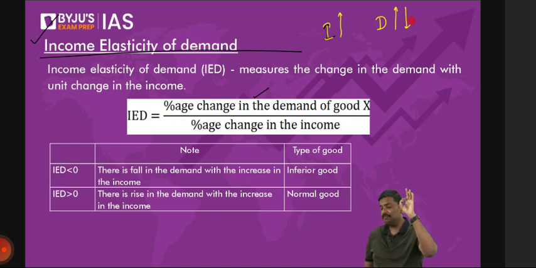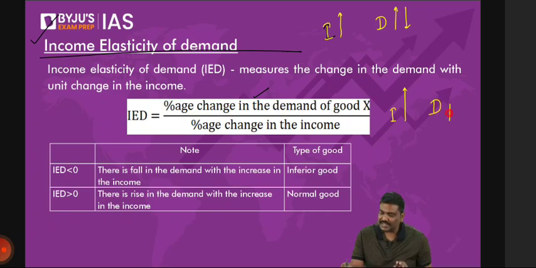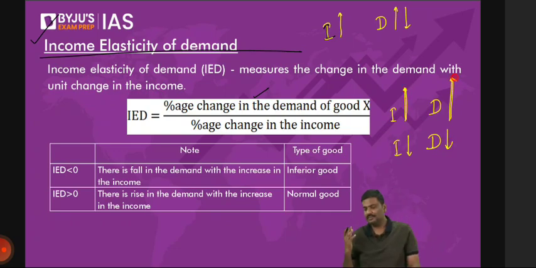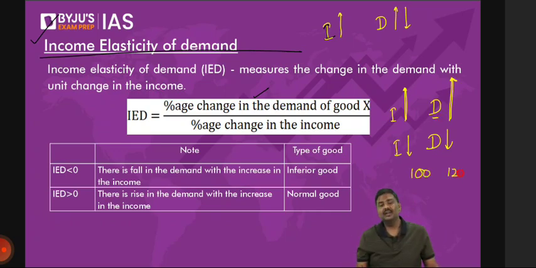What do you mean by positively related? In whatever direction income moves, the demand will move in the same direction. Now, simple question to you people. Imagine a product is there, and let's say this is a normal product. If income increases, demand for the product will also increase. If I were to give you numbers like this, income will increase from 100 to 120, demand will increase from 500 to 550 units.